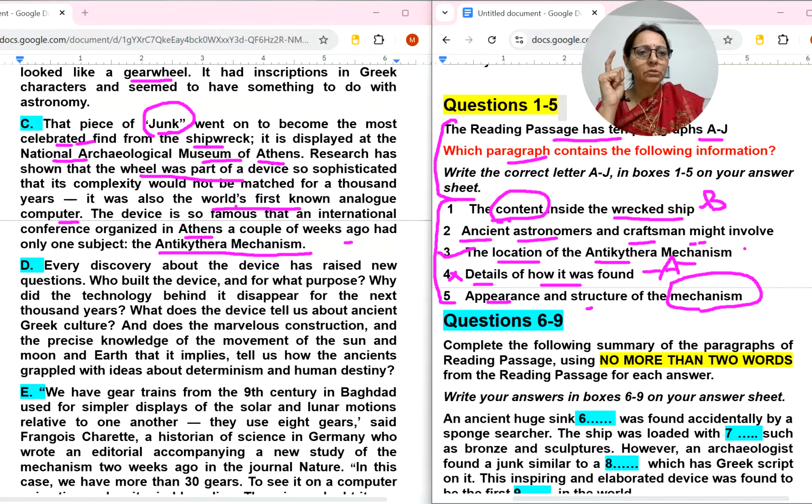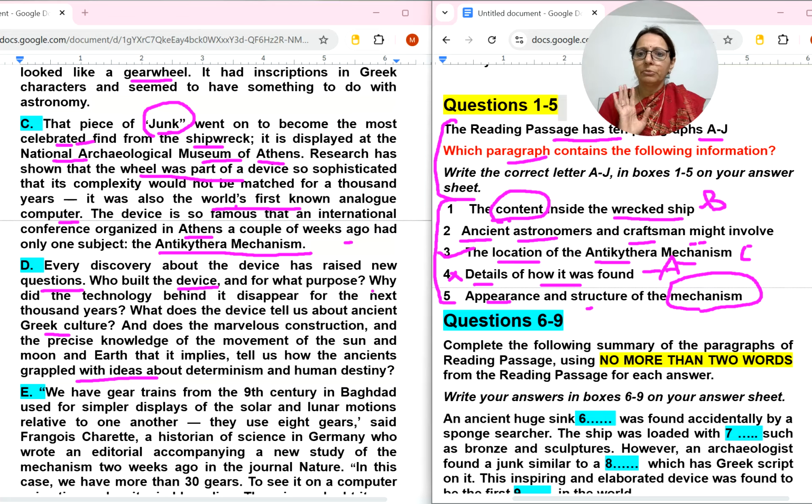Let's read D number paragraph. You need to read it fast. Every discovery about the device has raised new questions. Who built the device and for what purpose? Why did the technology behind it disappear? What does the device tell us about ancient Greek culture, and does the marvelous construction show how the ancients grappled? So I don't think so. Appearance and structure of the mechanism is not there, and ancient astronomer craftsman is also not there. Let me shift the page.